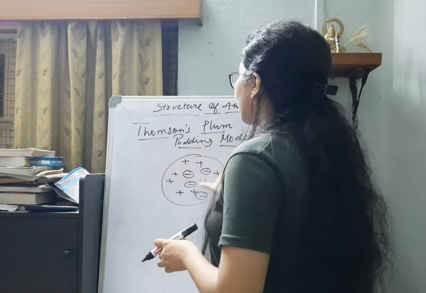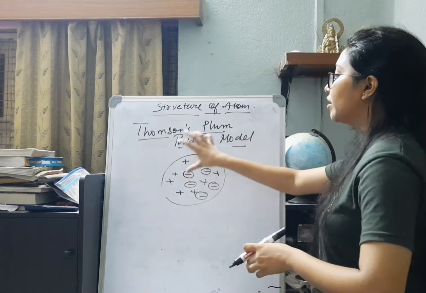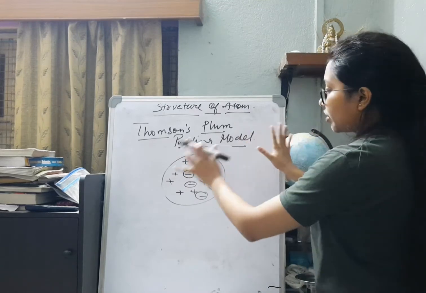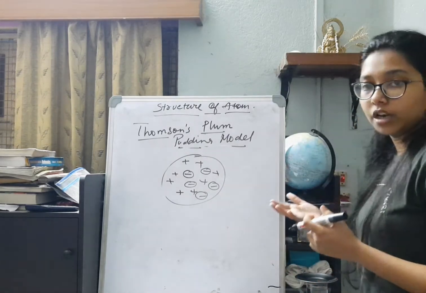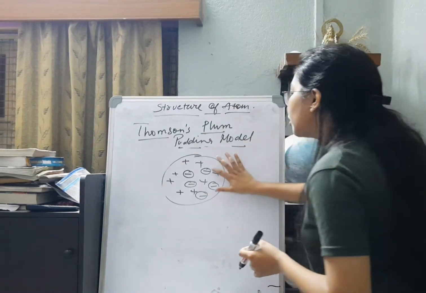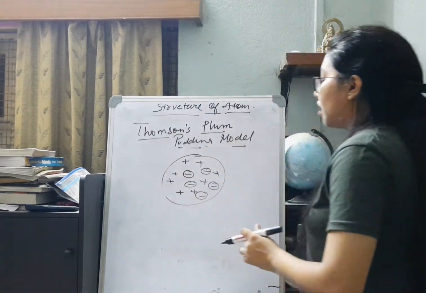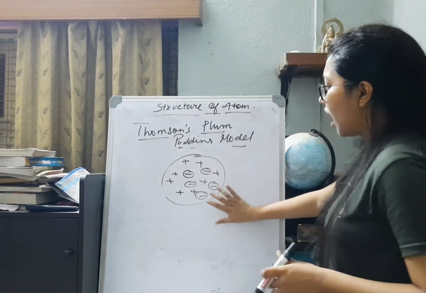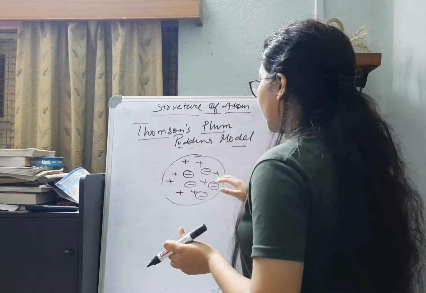Now the basic constituent of Thomson's plum pudding model is this particular sphere, which is a sphere of positive charge. It is a sea of positive charge, and this sphere can be assumed to be a pudding. So it is like a pudding where the negatively charged electrons are present. In this particular sphere of positive charge, the negatively charged electrons are present. So these electrons are just like the plums in a pudding.